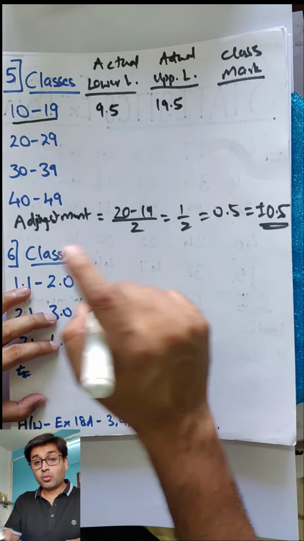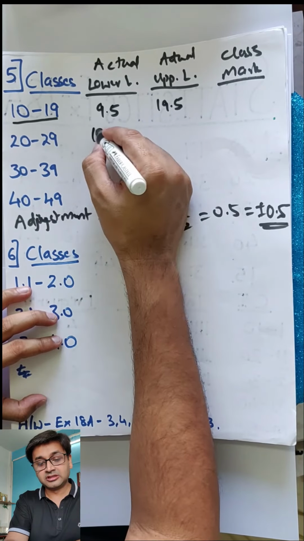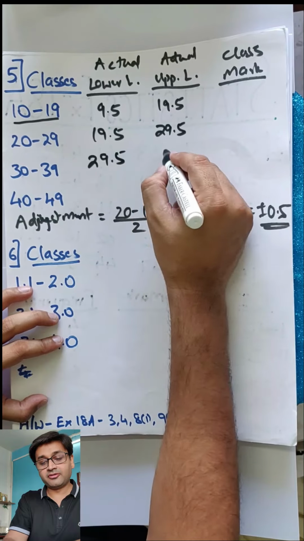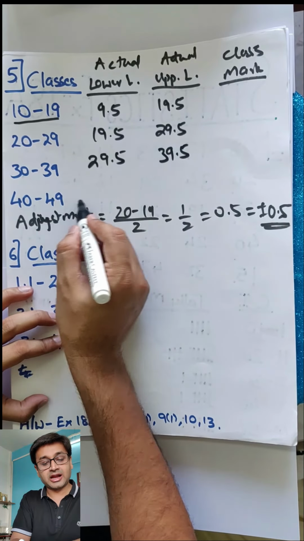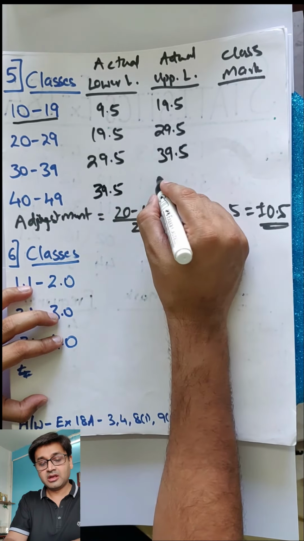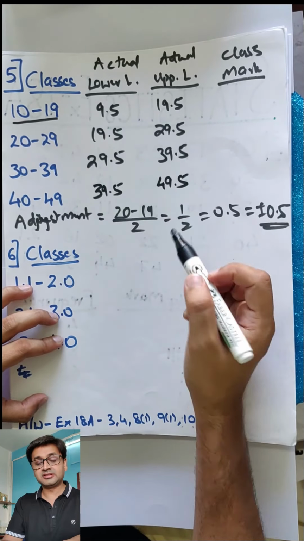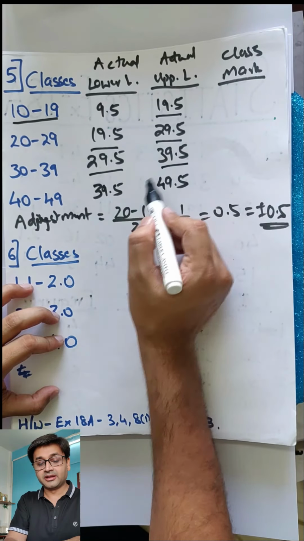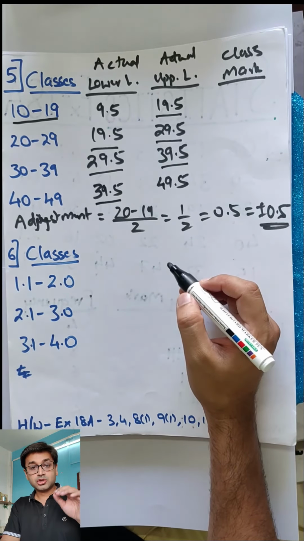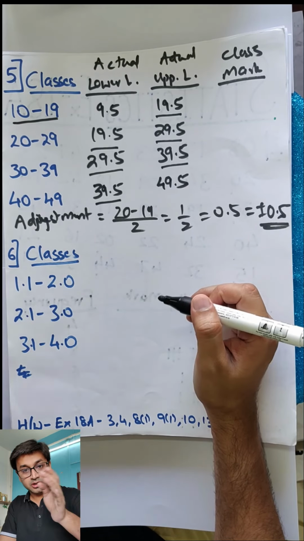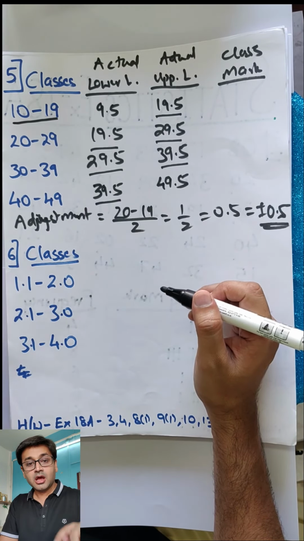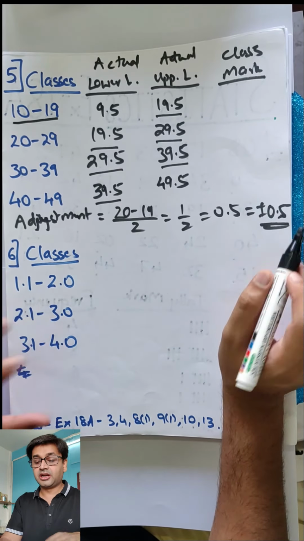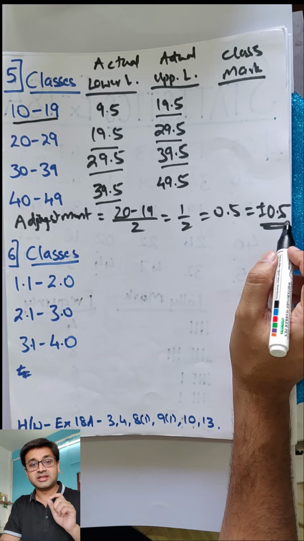Clear? Easy? Here this will be 19.5, 29.5, 29.5, 39.5. We are just subtracting and adding. So 39.5, 49.5. Can you see this? Now the classes have become continuous. See 29, 29, 39, 39. They have become continuous. So when you want to make a non-continuous class into a continuous class, you need to get adjustment. How to do adjustment? Take these two, subtract, divide by 2. Whatever answer you get, plus or minus 0.5 or plus or minus that number.